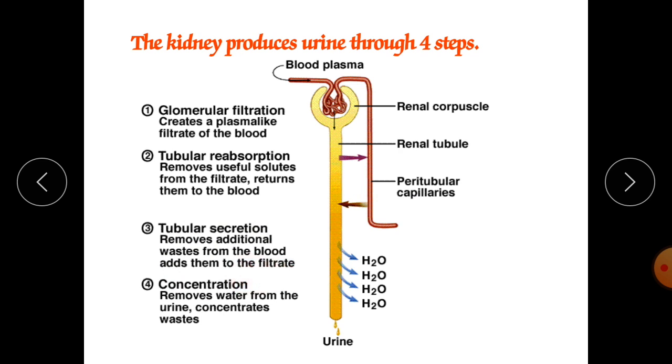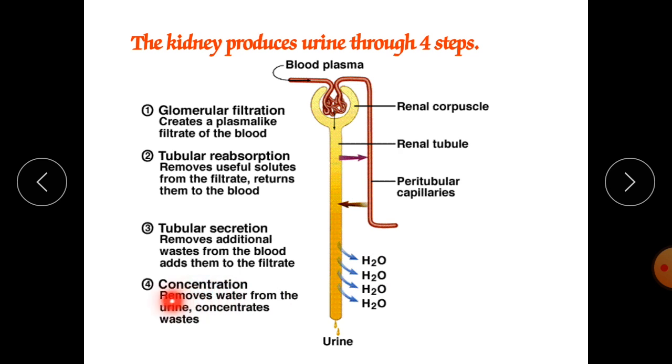In the last process, tubular secretion, any waste material which comes into the peritubular capillaries is released into the tubule, so that the waste goes out through the urine. Any element which is in higher concentration, for example sodium ions, if they are more in blood, can be released into the urine. And vital elements like potassium can be returned back into the blood.